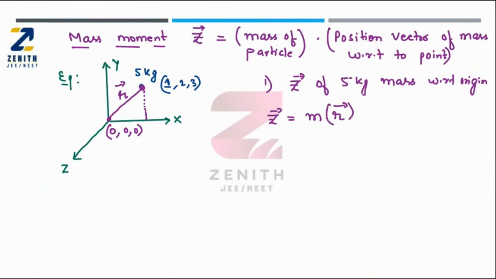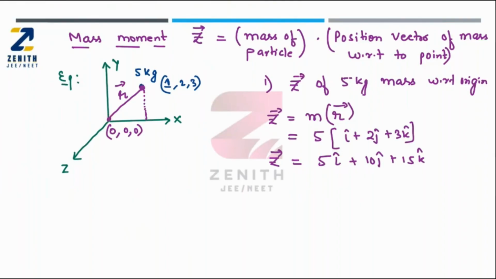Okay, so this is the r vector. So here it is 5. The r vector I can write in terms of i, j and k cap, that is i cap plus 2j cap plus 3k cap. Now you will get 5i cap plus 10j cap plus 15k cap. This is the mass moment of this 5 kg mass with respect to the origin.